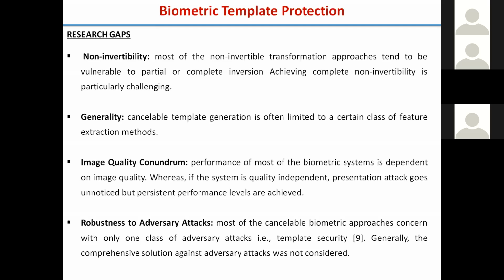If it is quality independent, then presentation attacks are detected. How we tackle this is also a research problem. Another aspect is robustness to adversary attacks. When we have template protection, it should be protected against all adversary attacks rather than just one or two attacks. I will list the different attacks in a later slide.